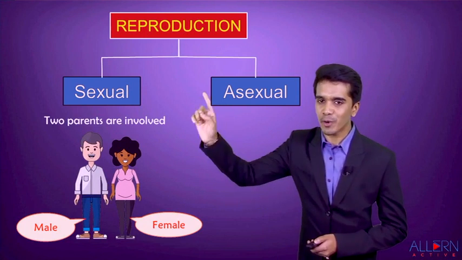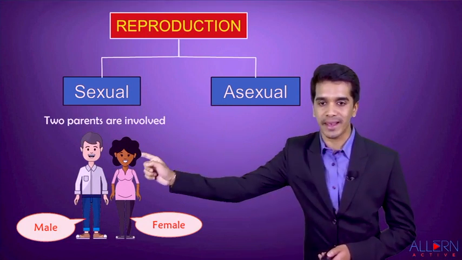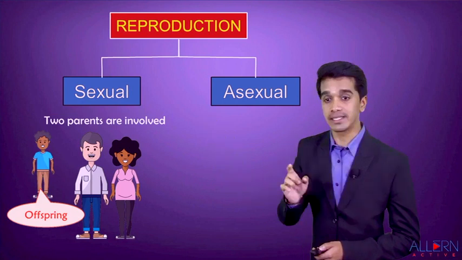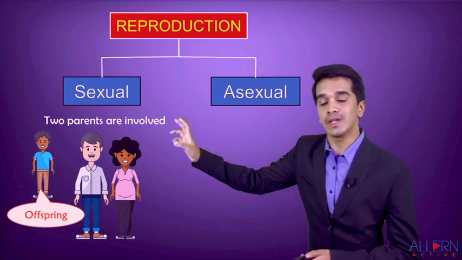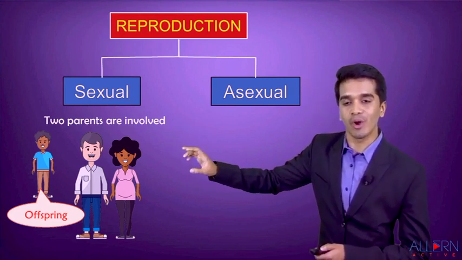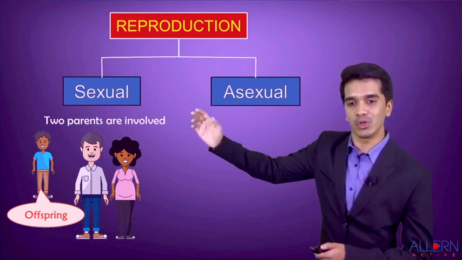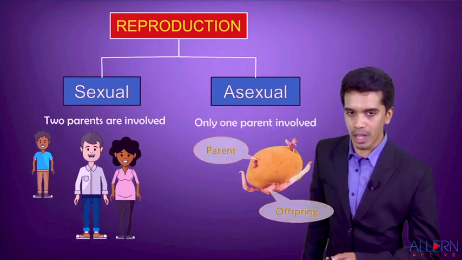When I say sexual reproduction, always remember how many parents are involved? Two parents are involved. One is male and the second one is female. Let us see their offspring. Students, observe the baby, observe the offspring. Can I say the offspring is somewhat similar to its parents? Yes. Why? Because the DNA is transferred from parents to the offspring during a process called sexual reproduction.